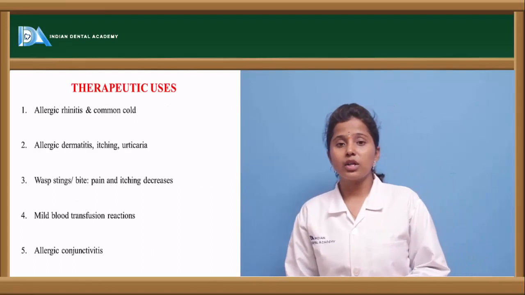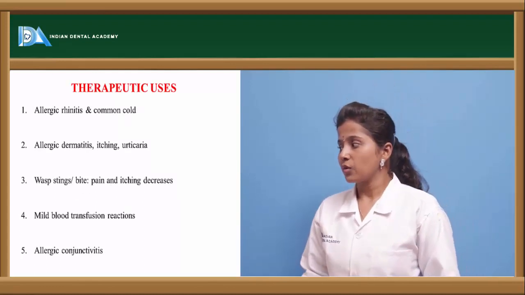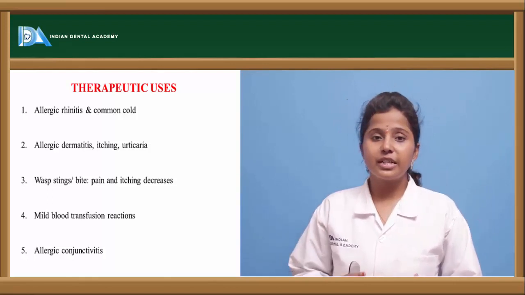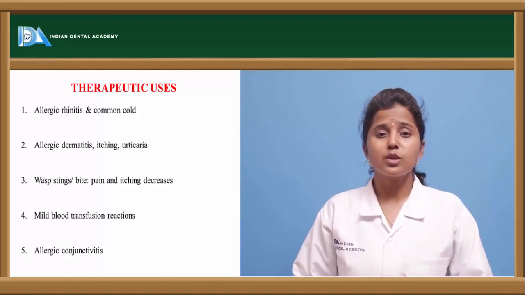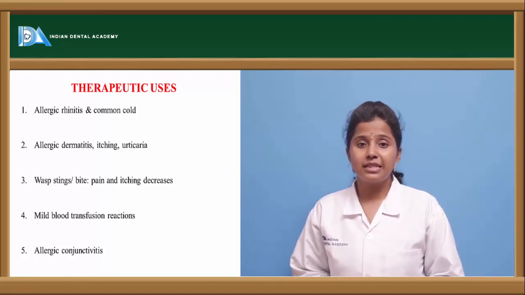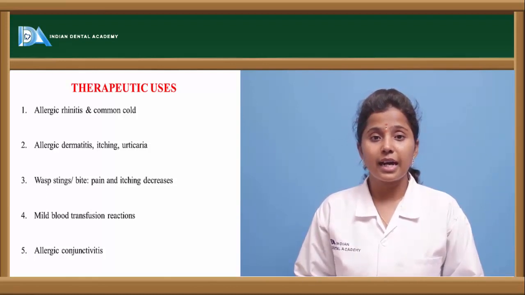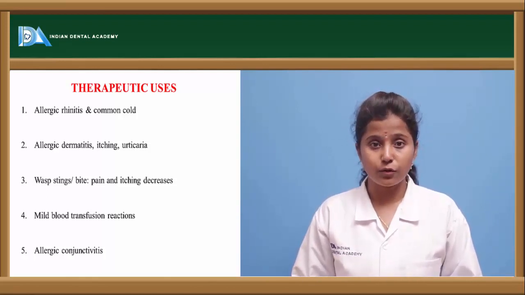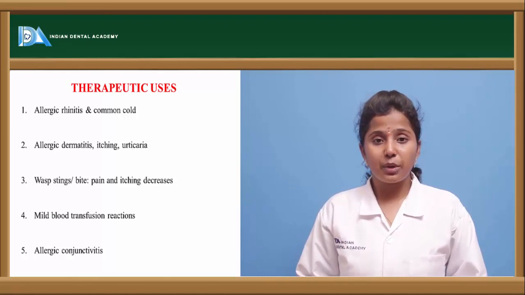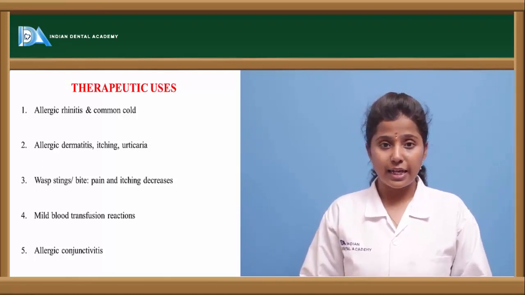Therapeutic uses. What are the therapeutic uses of these H1 receptor antagonists? So first one is allergic rhinitis or allergic conjunctivitis. Conjunctivitis is a disease related to the eye, where it causes inflammation or redness in the eye, and it causes watery eyes also. So allergic conjunctivitis is the conjunctivitis which is caused because of allergens or allergic reactions.